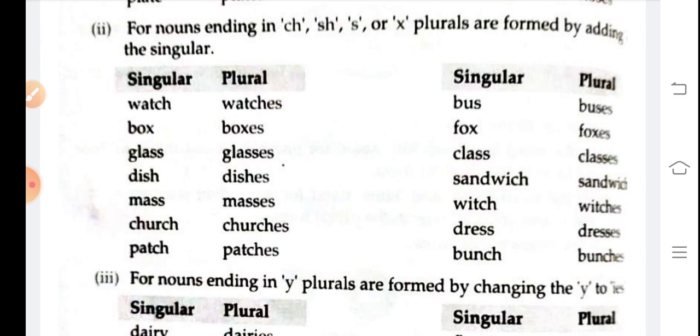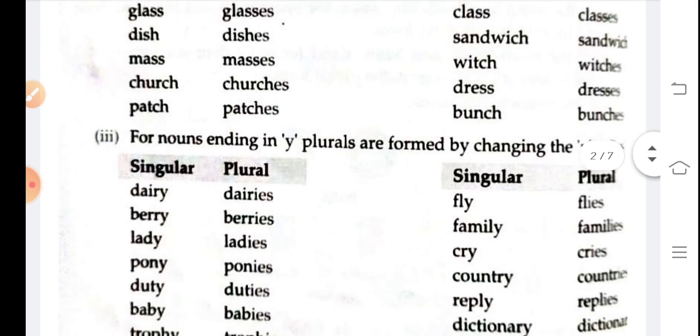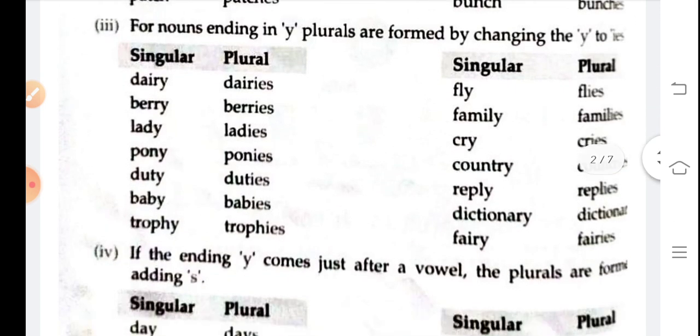Okay, so here we will make many words plural. Next one we see, for nouns ending in y, plurals are formed by changing the y to ies. Okay, if there is a word ending with y, we will add ies. Remember this one. If nouns end in y, plurals are formed by changing y into ies.